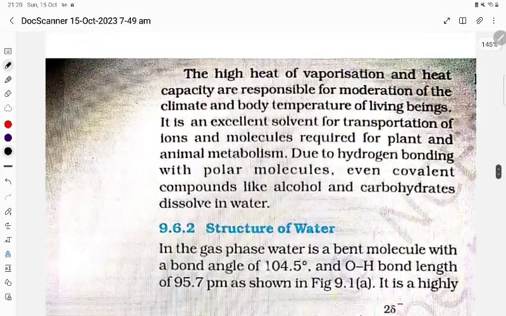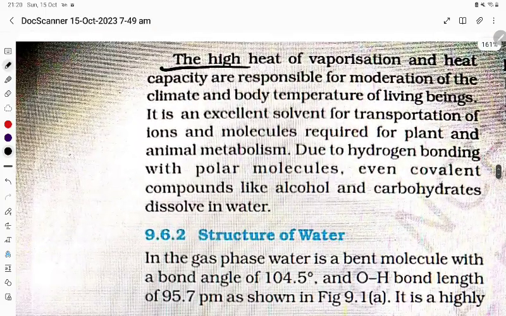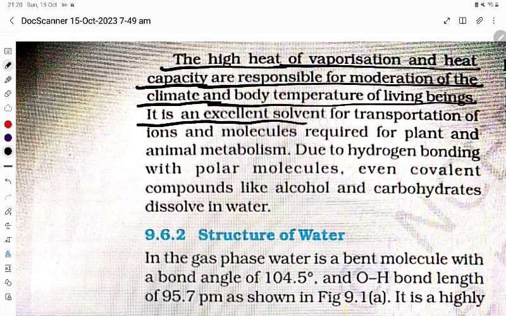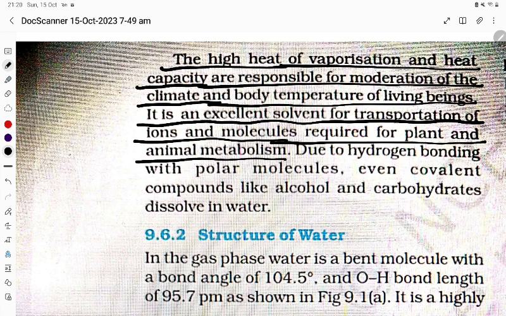Now the high heat of vaporization and heat capacity are responsible for the moderation of the climate and body temperature of living beings. It is an excellent solvent for the transportation of ions and molecules required for plant and animal metabolism.